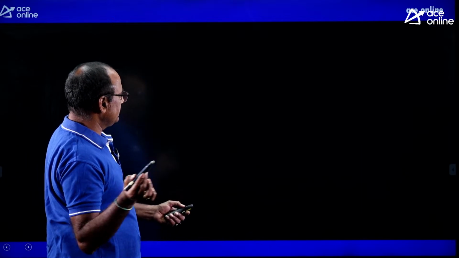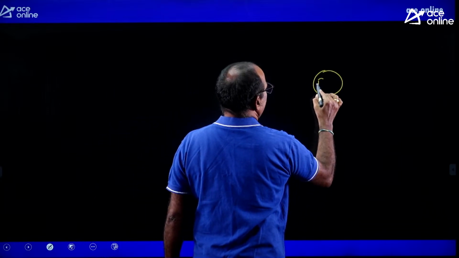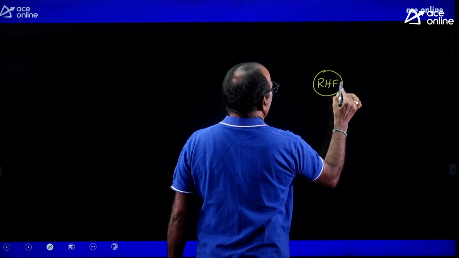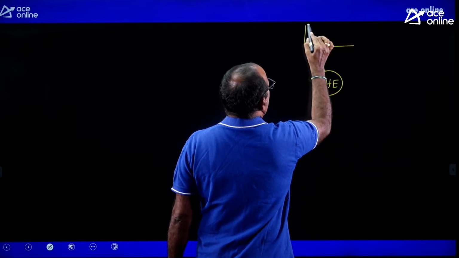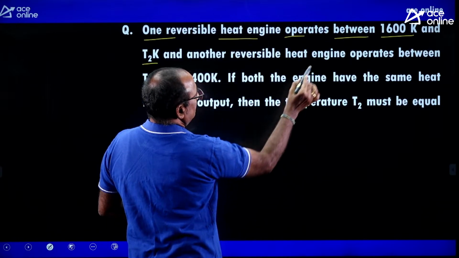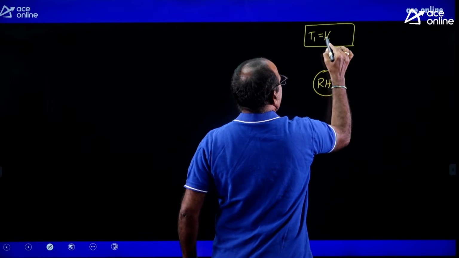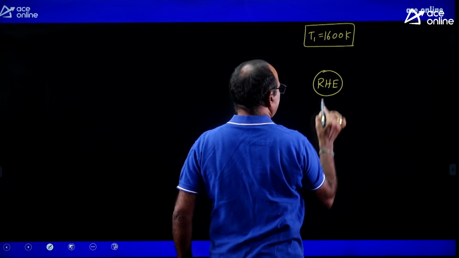Let me draw the diagram. One reversible heat engine cycle operating between temperature limits T1, given as 1600 Kelvin, and T2.